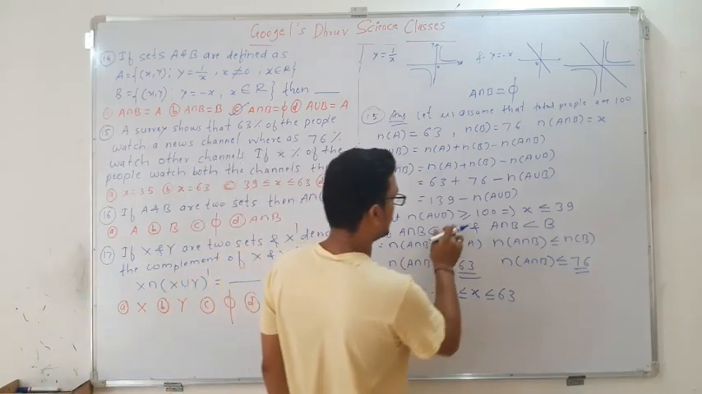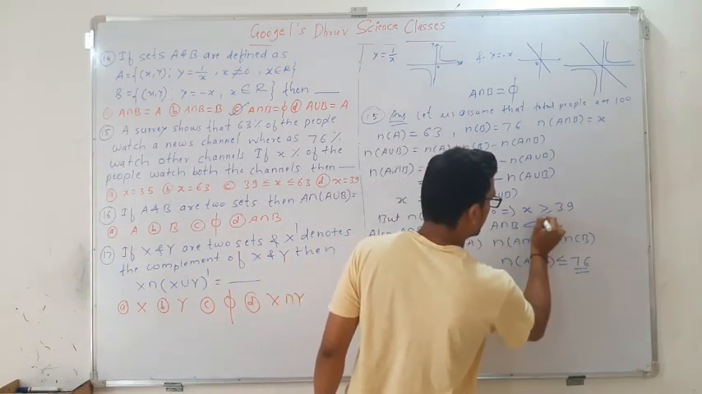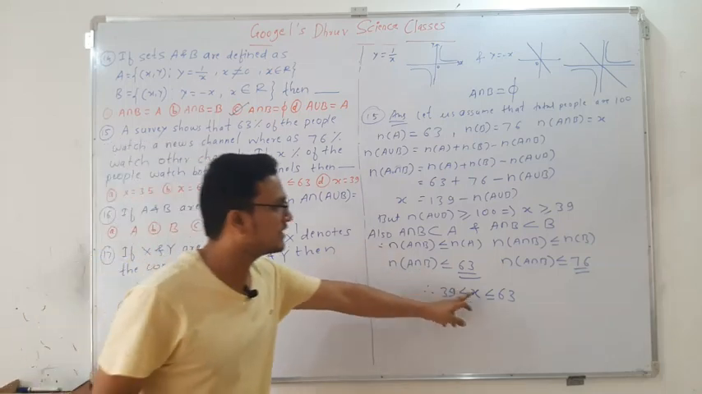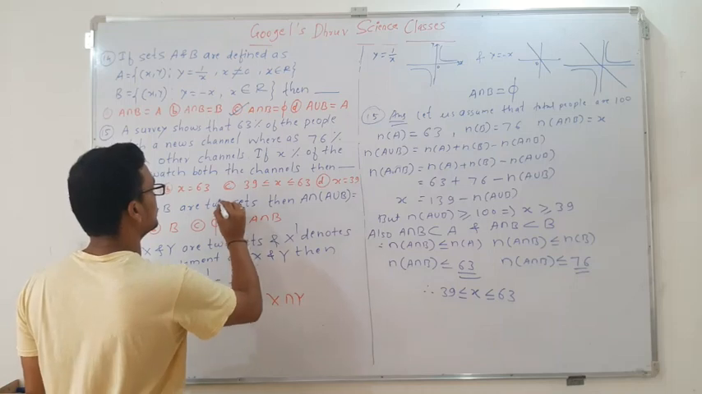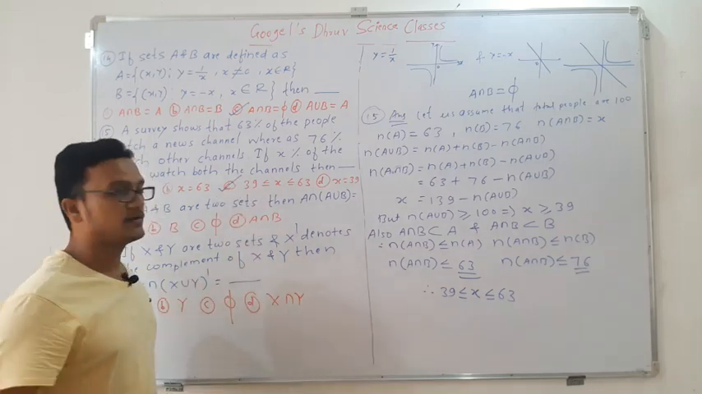Okay. So I think here the greater than sign is there. So I should take greater than or equal to. So therefore x is greater than or equal to 39 and x is less than or equal to 63. So option C will be correct.